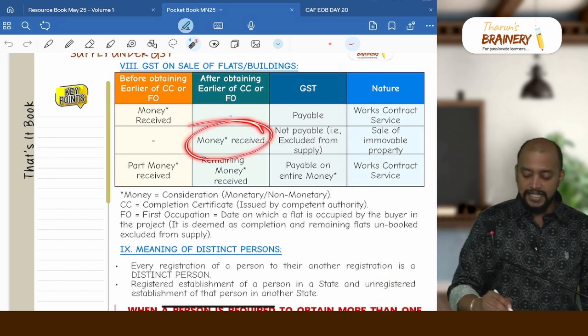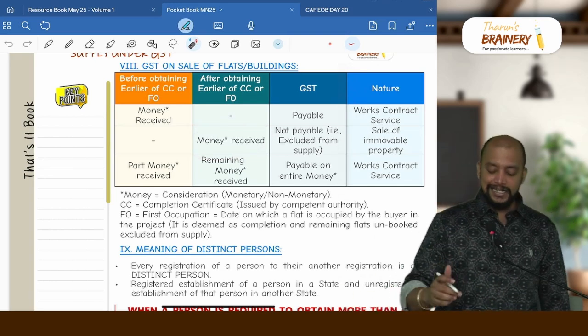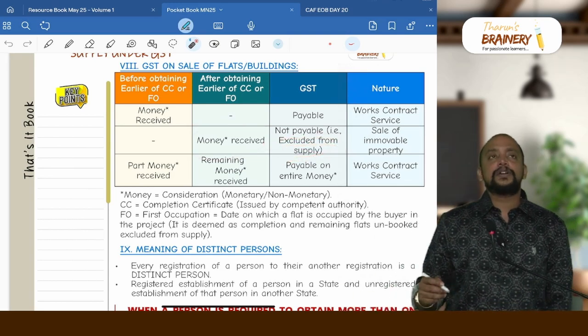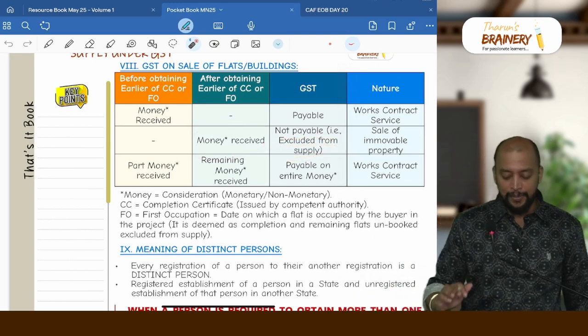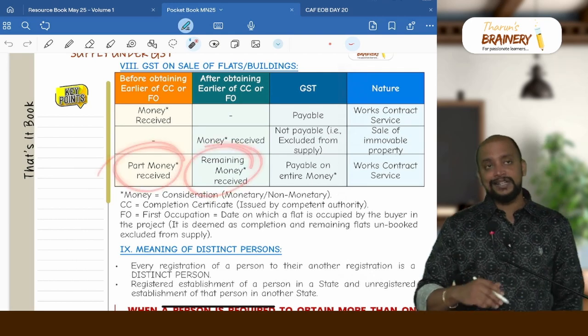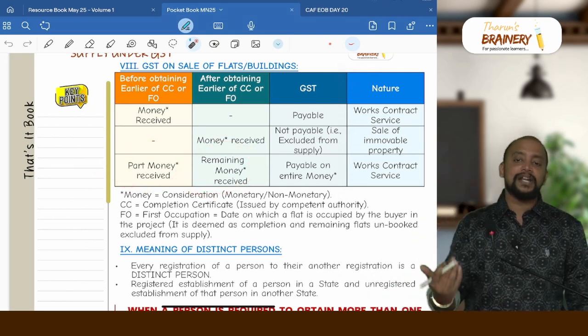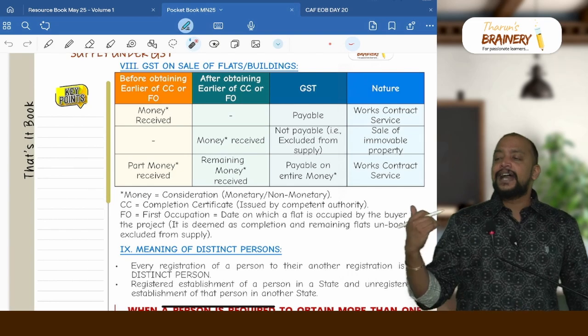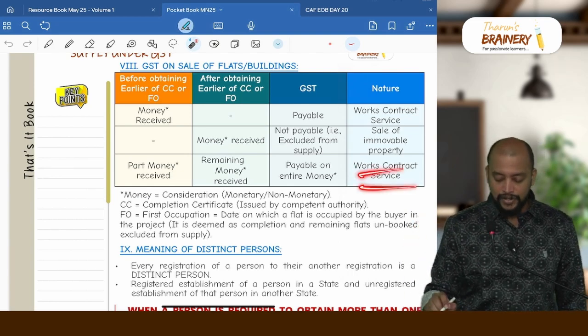Suppose the entire money is received after obtaining the completion certificate, then it is excluded from supply, GST is not payable, and it is treated as sale of immovable property. If part money is received before and part money after, then it is not excluded from supply. It is covered under supply entirely and will be chargeable to GST, treated as works contract service.